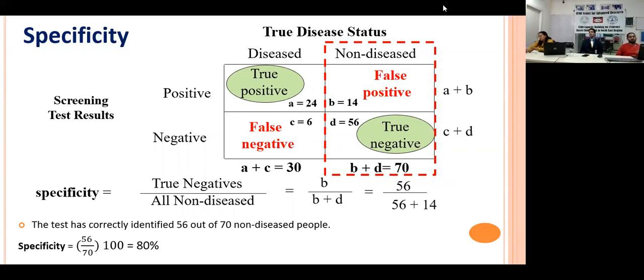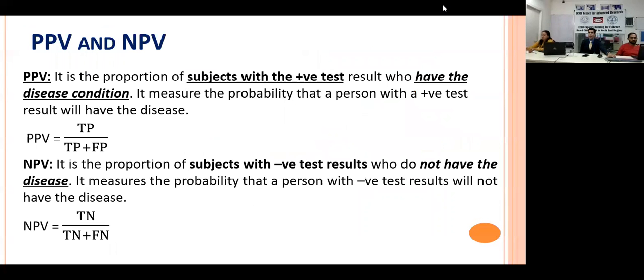So the test which we are running on our data with the prevalence of 30% has a sensitivity and specificity of 80%, right? So far it seems like a good test. That's fine. I hope sensitivity and specificity are clear to you.